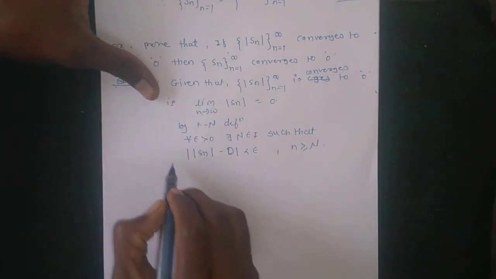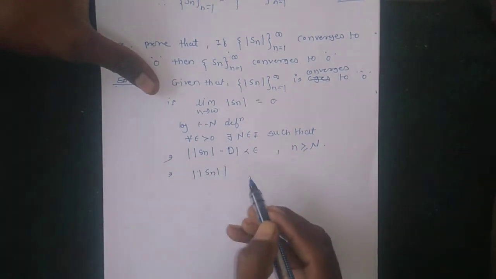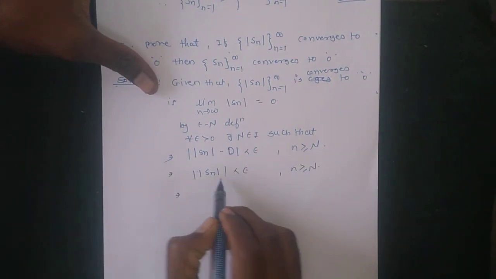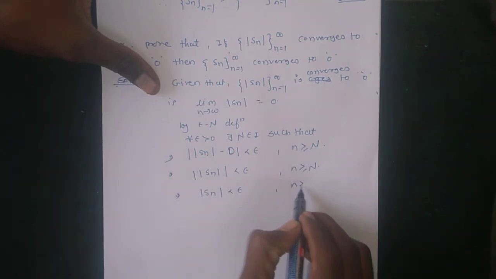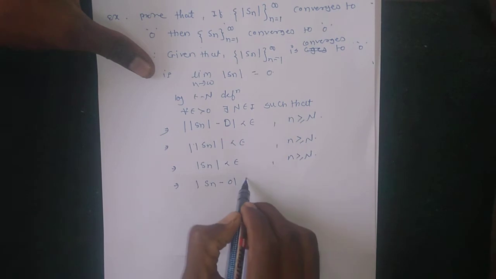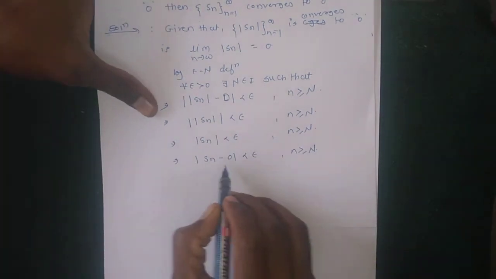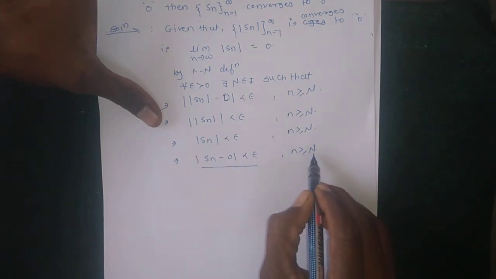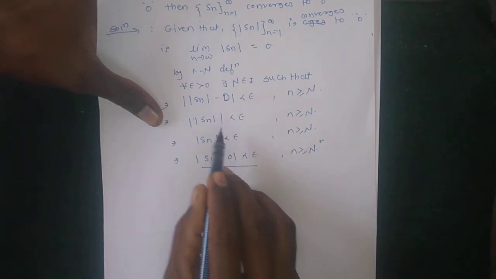Simplifying this, |Sn| is less than epsilon for all n greater or equal to N. This can be written in the form |Sn minus 0| is less than epsilon for all n greater or equal to N. By the epsilon-N definition, |Sn minus 0| is less than epsilon whenever n is greater or equal to N, meaning at least one positive integer exists for all epsilon greater than 0.